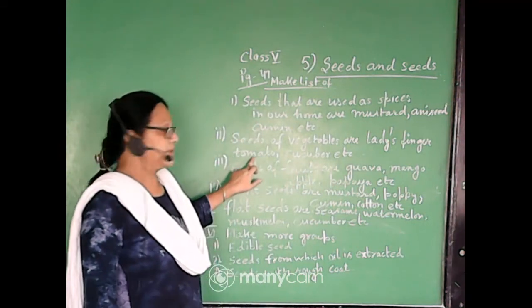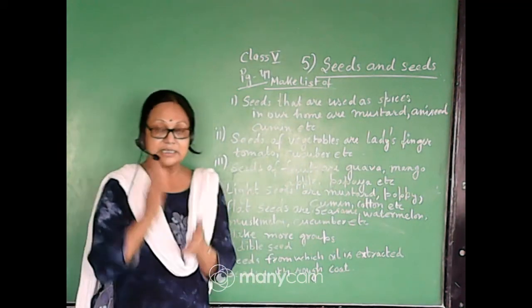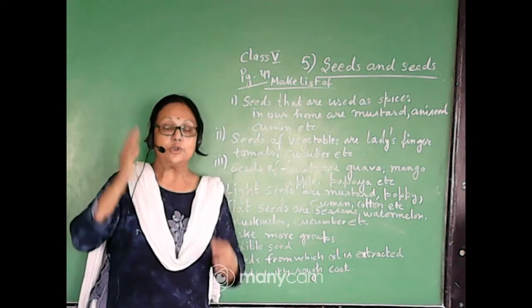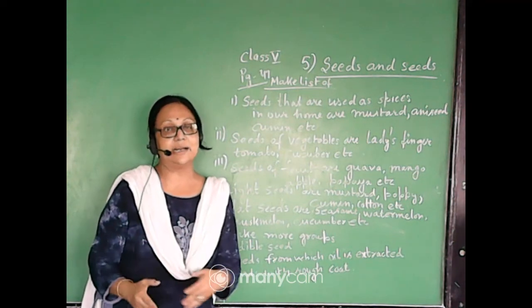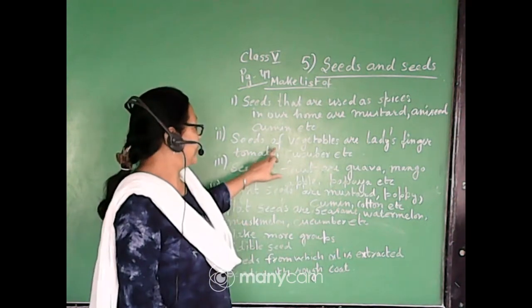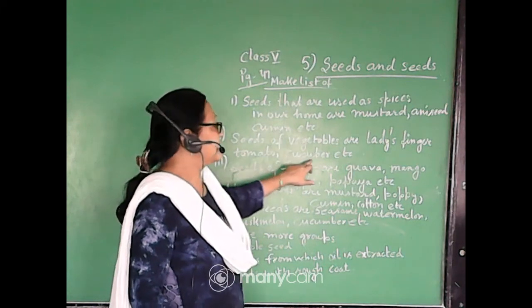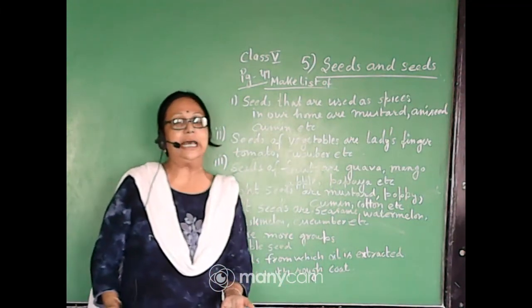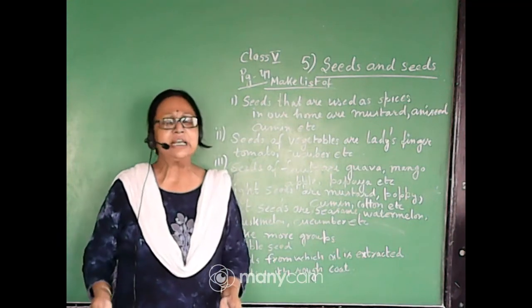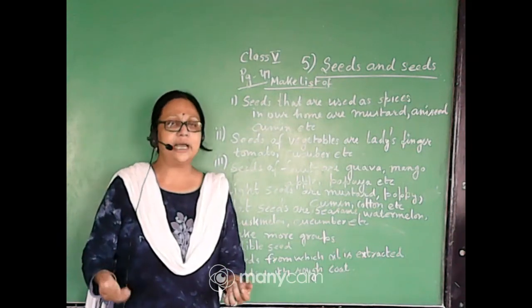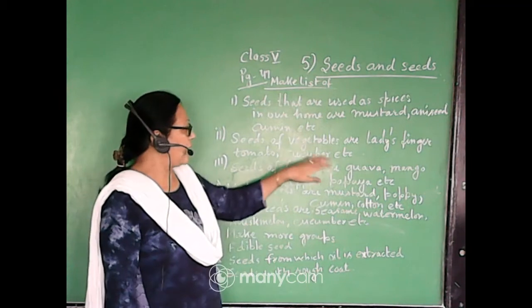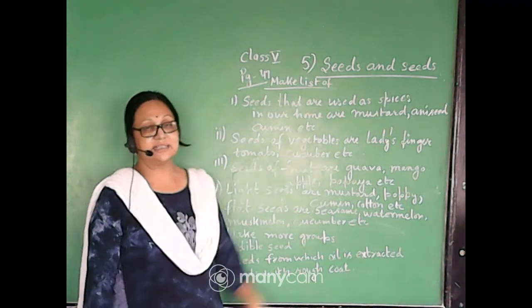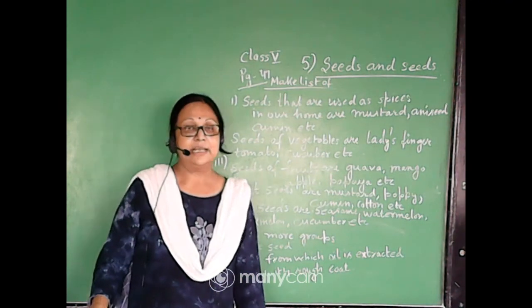Now the next one is the tomato. We will just cut the tomato, and we will see the two halves of the tomato. We will see there are so many seeds. So tomato is there. The next one is cucumber, and you love to eat cucumber, no? Along with these, the seeds are very soft. We can easily chew them and eat them. So these are all the seeds which we can see inside vegetables.